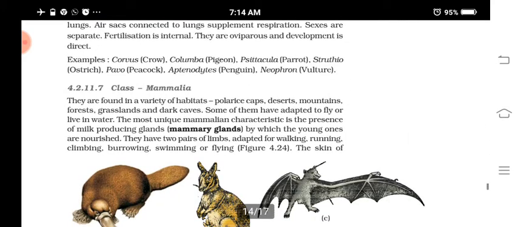The next class is class Mammalia. Mammalia can live in different habitats like polar caps, deserts, mountains. So they are widely spread. Some are able to fly, they are exceptional cases, and some are able to live in water. For example, whales, dolphins, etc. are not fishes. They are not coming under Pisces. They are actually only mammals, but they are adapted to live in water.